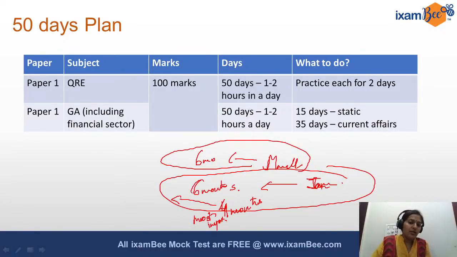Safer time is 6 months, and after that how much beyond you want to go will totally depend on the time that you have. That should not be your aim, and always start from the most current. So if you today start studying for current affairs, start with the November month. Do not start with 6 months beyond, thinking I should start from August. Don't do that, please. Start from the most current and then go backwards.